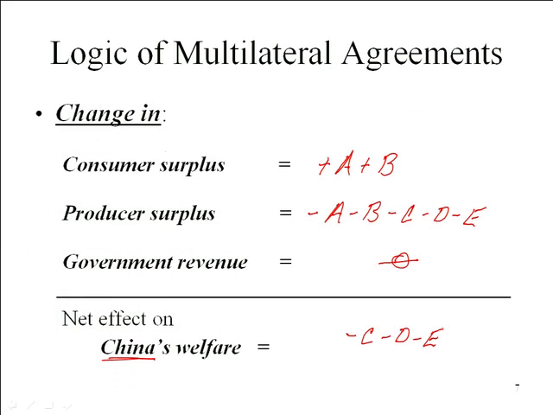Again, we've got production and consumption distortions, and in this case, a terms of trade loss. So China is unambiguously worse off. The U.S. could be better off. Now, let's think about a trade game.